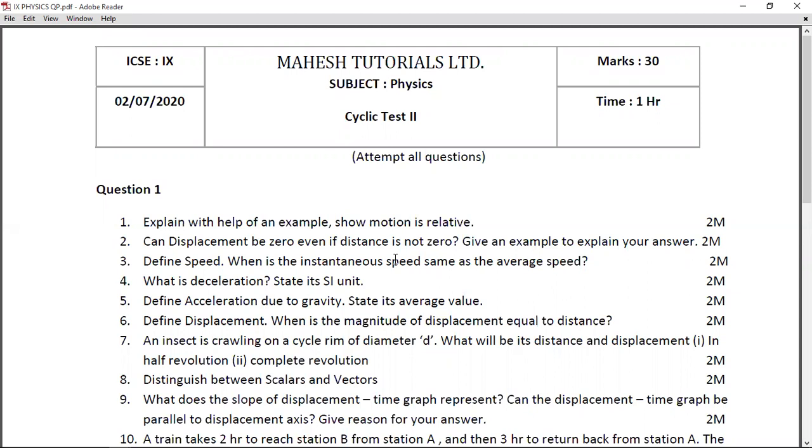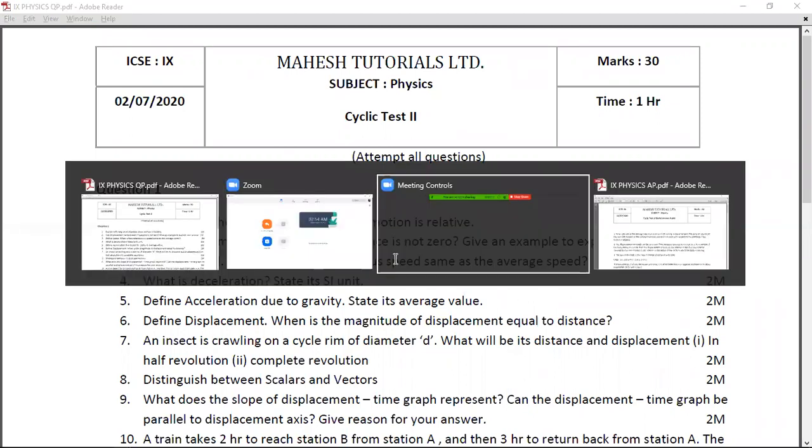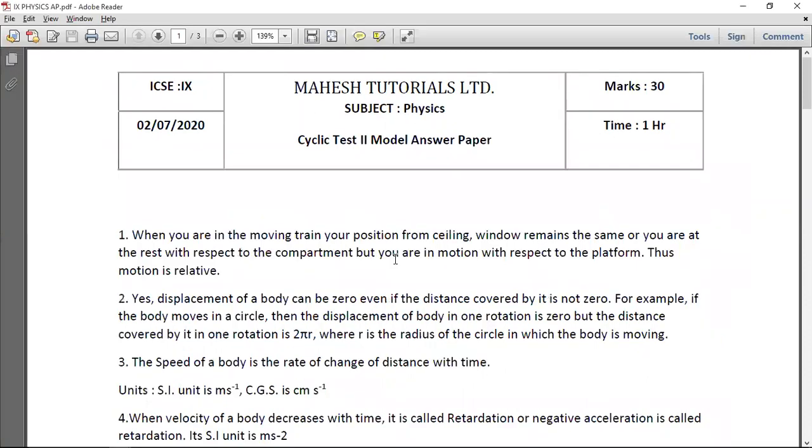The first question is: explain with the help of an example that motion is relative. It's a 2-mark question. The answer goes as follows. When you are in a moving train, your position is at rest from the ceiling and from the windows. However, looking outside the window, onto the platform or onto the trains outside, it is clear that you are in motion. Hence, we say motion is relative.